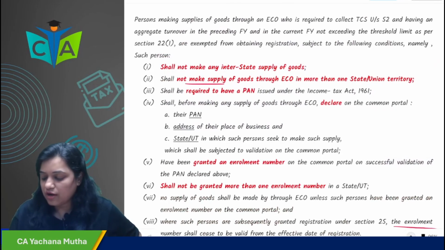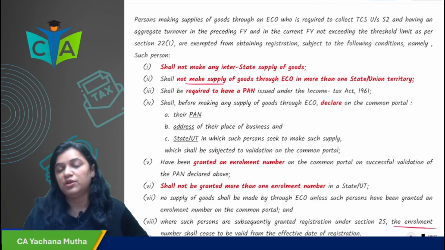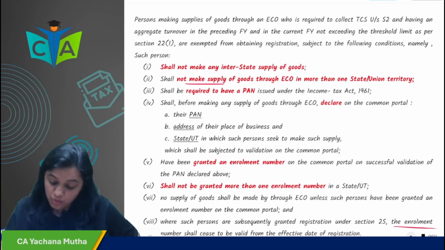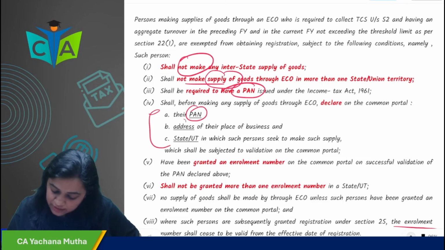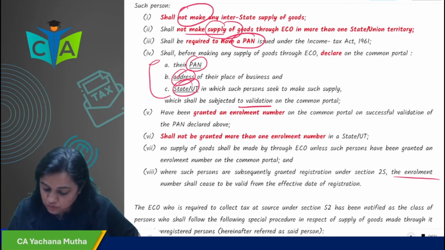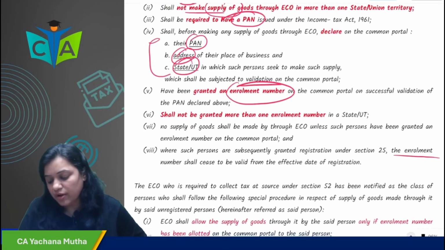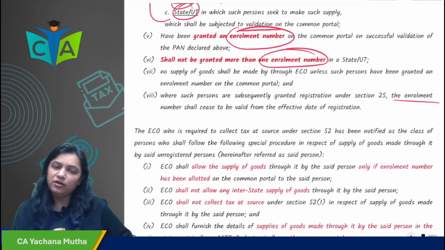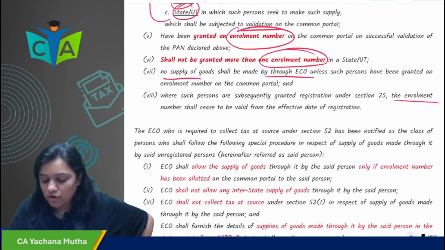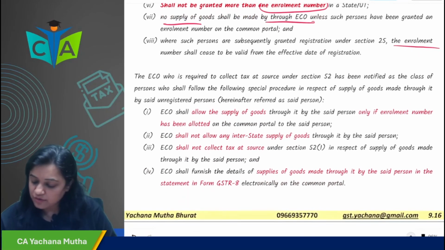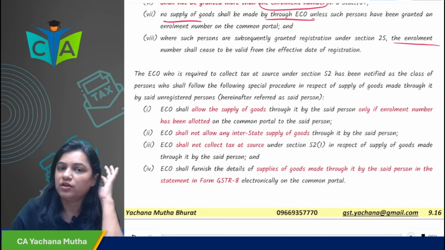Okay, so if you are an unregistered person supplying through ECO, you will be exempted from registration up to the threshold limit when you are not making interstate supply and not making supply in more than one state through ECO, and you have a PAN. Then you declare the following three things: the PAN number, the address, and the state, union territory, which will be subject to validation. Then you will be granted an enrollment number, only one enrollment number. That means you should not make supply until you have been granted an enrollment number, and your enrollment number will cease to be valid from the effective date of registration.